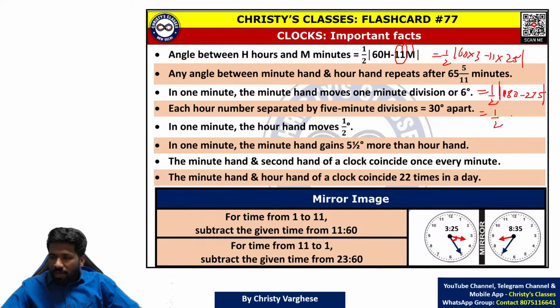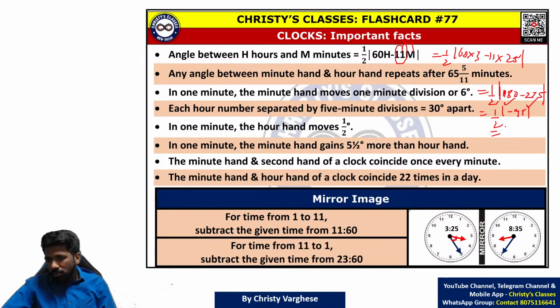Now, half into 180 minus 275 means minus 95. What is the meaning of this modulus? Modulus means even if it is negative, take the negative of the negative to make it positive. That means plus 95 by 2.